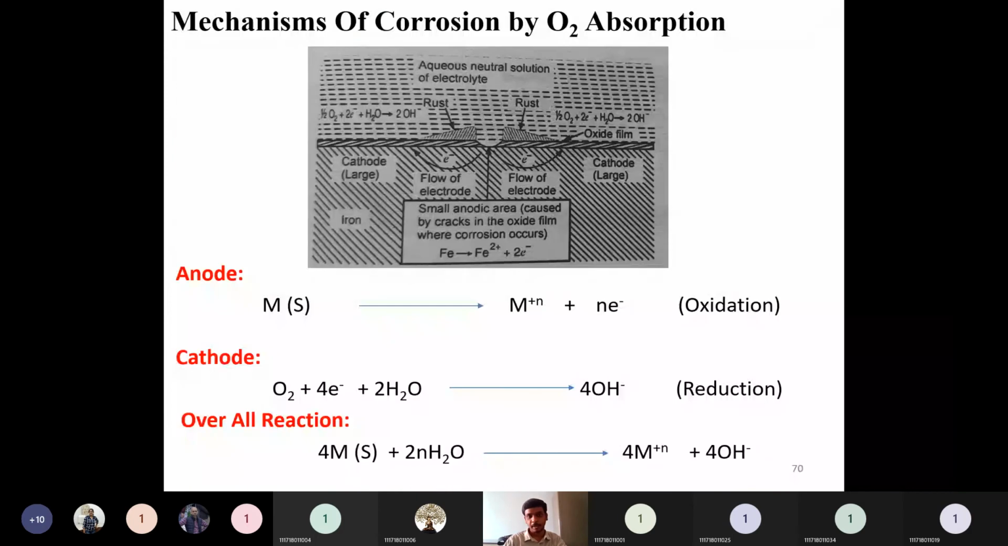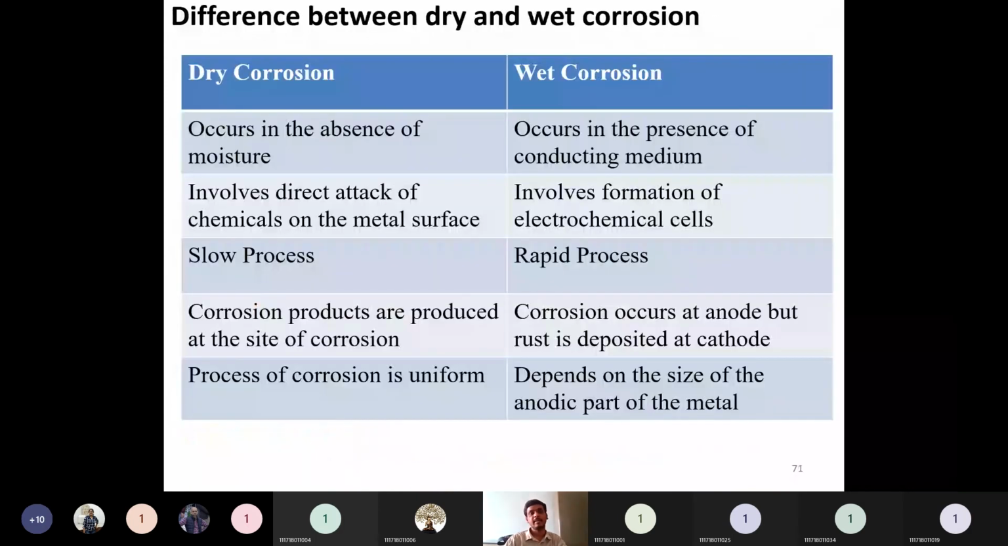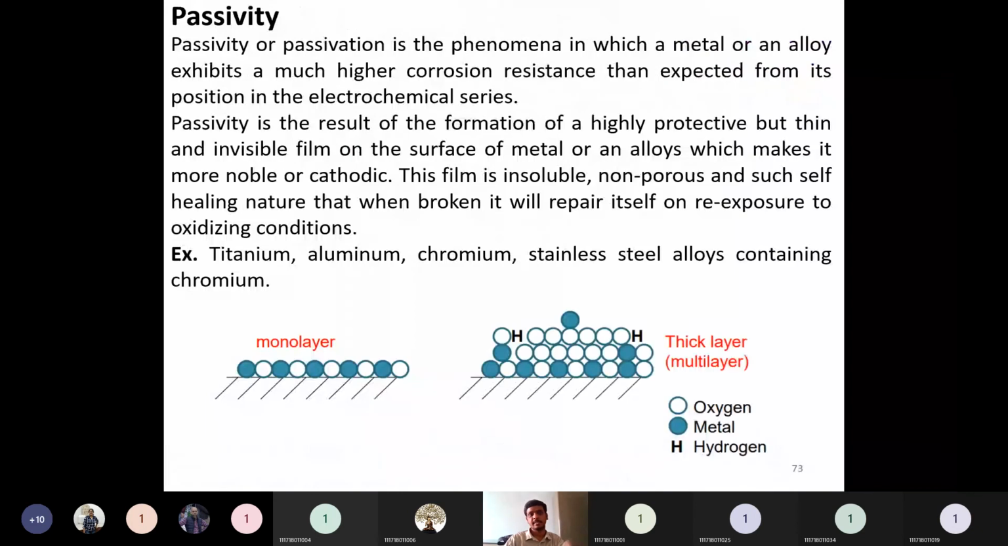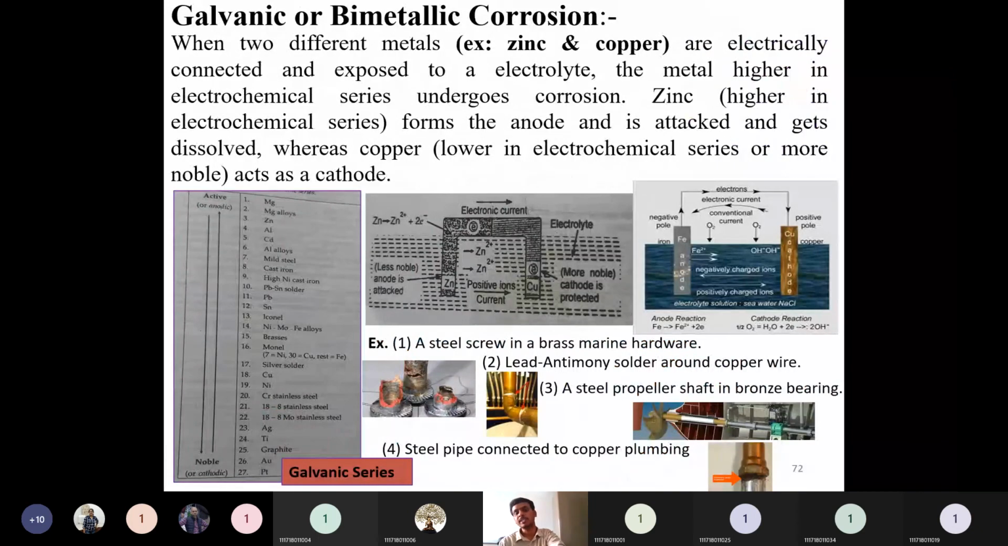If you understand this part, the mechanism, it is very, very easy. Everything, like galvanic and bimetallic: bimetallic is nothing but which metal is placed higher or lower in the electrochemical series. If it is placed higher in the electrochemical series, it acts as an anode, and if it is placed lower, it acts as a cathode. If you can identify that, what type of corrosion it is forming will be very easy to explain. If they ask what galvanic or bimetallic corrosion is, if you remember the galvanic series, you can directly identify it and suggest one example.